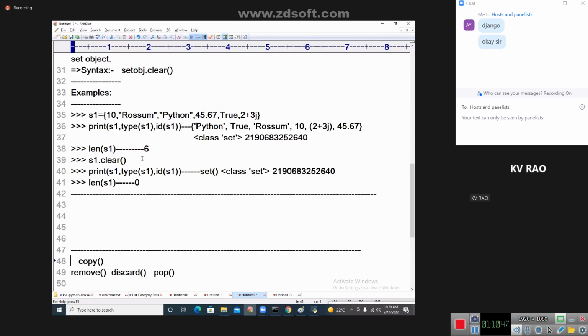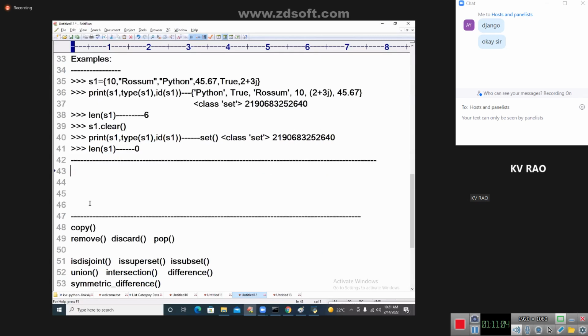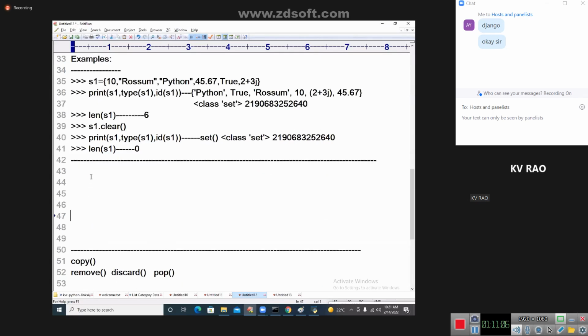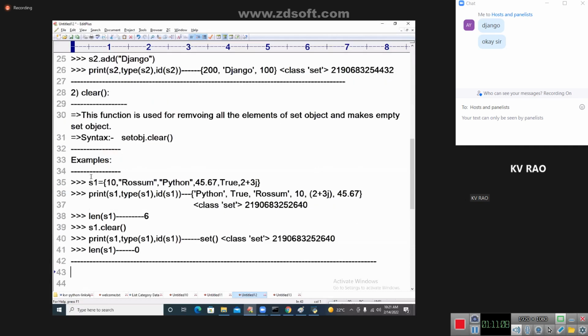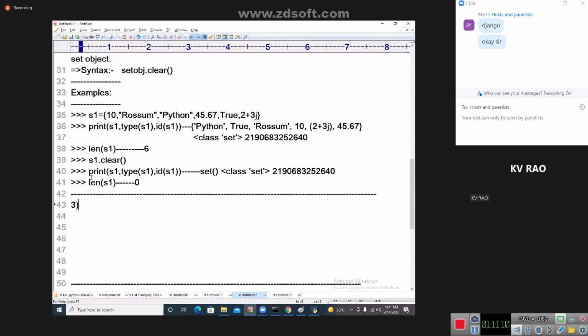One is the shallow copy, and one more is the deep copy. Shallow copy and deep copy, I just want to go for it. Let us see carefully, students. Another function, the third function I want to take up, is the copy function. What is the copy function? I'm going to give you the clarity.